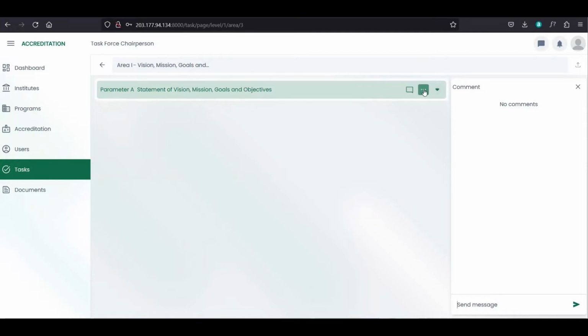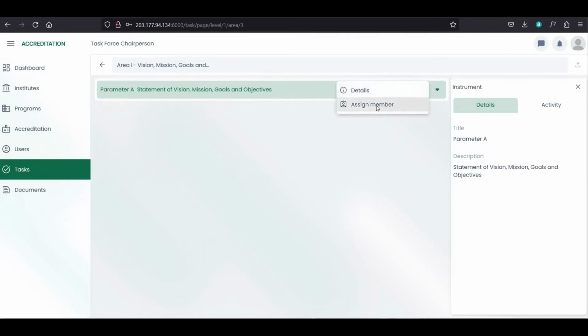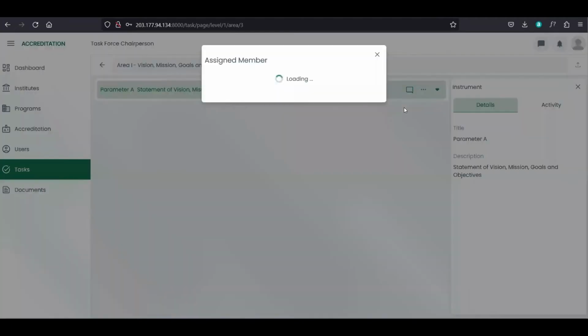And we also have more. So you can see the details. And you can also assign members. So in assigning members, only the task force chairperson can assign to each member. So for example, click assign member. So for now, we don't have any assigned member.